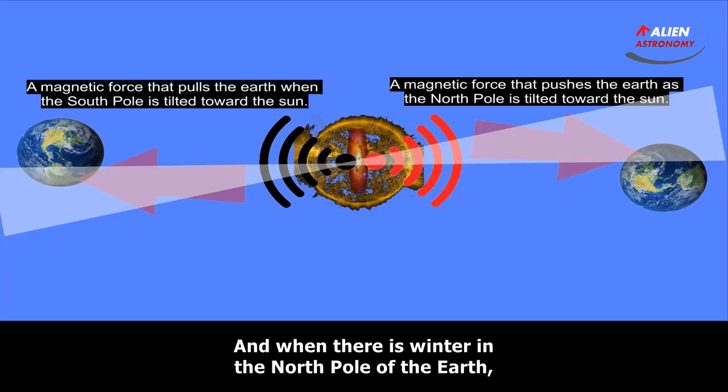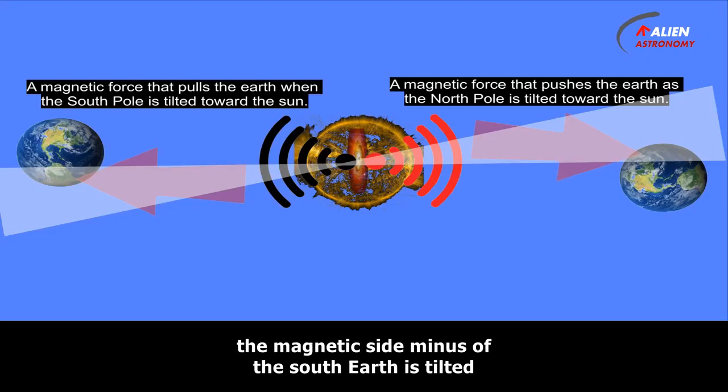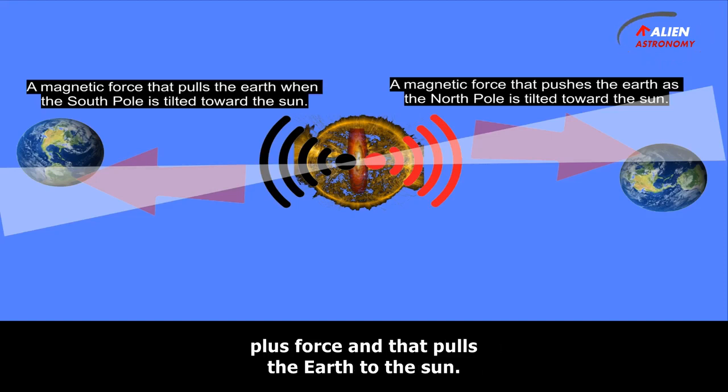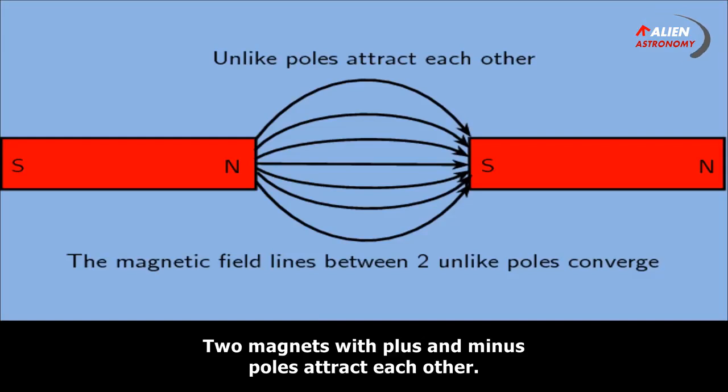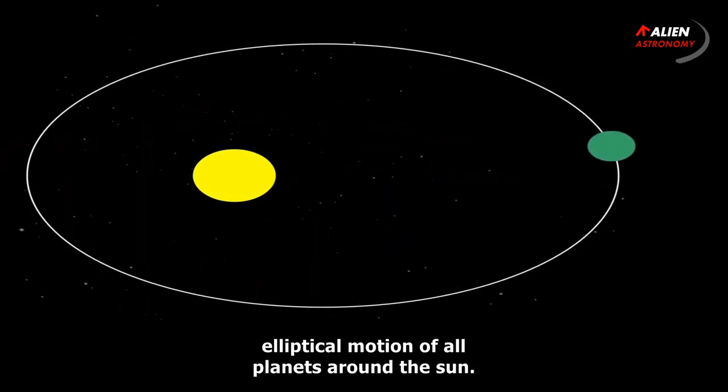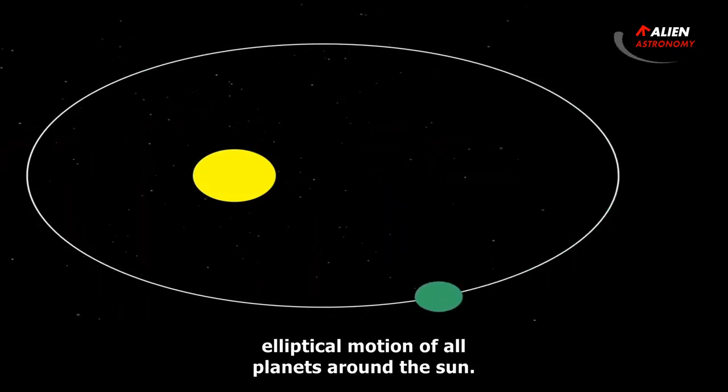And when there is winter in the North Pole of the Earth, the magnetic side minus of the South Earth is tilted towards the exit of the black hole that has a magnetic plus force and that pulls the Earth to the sun. Two magnets with plus and minus poles attract each other. We're talking about Kepler's first law, the elliptical motion of all planets around the Sun.